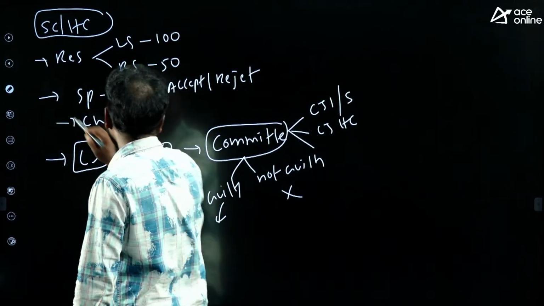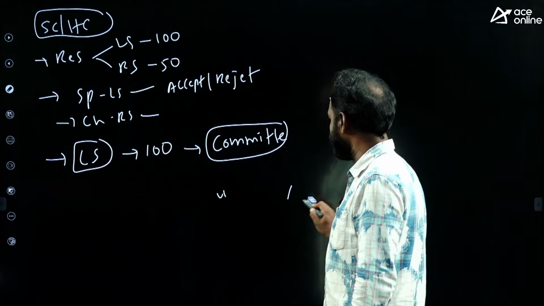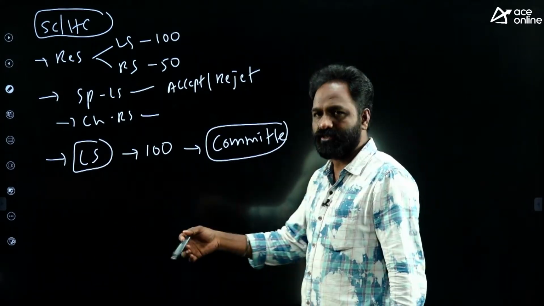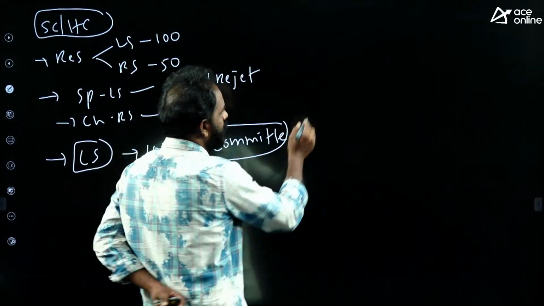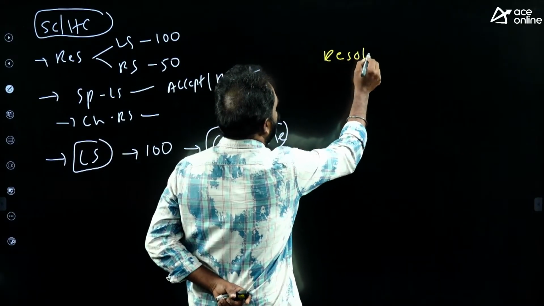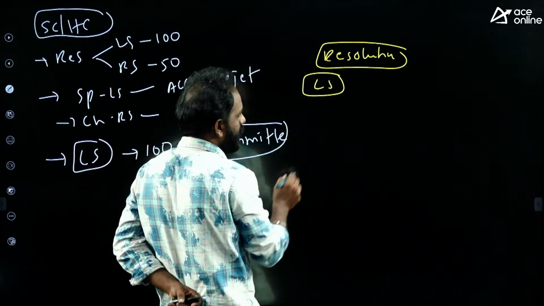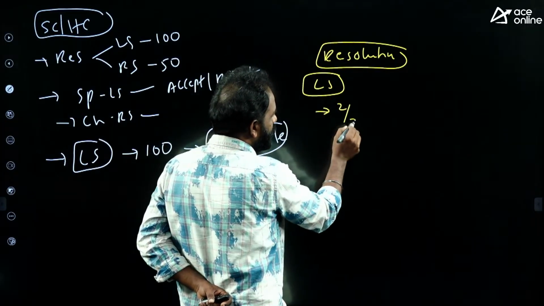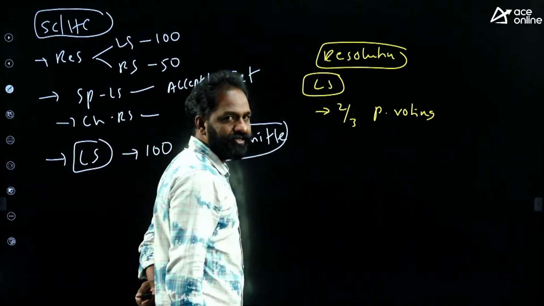Suppose the committee says that the judge committed some wrong things, corruption or whatever it may be. What is the next process? They'll go for resolution. If it is Lok Sabha, what is the resolution? 2/3 members present and voting.